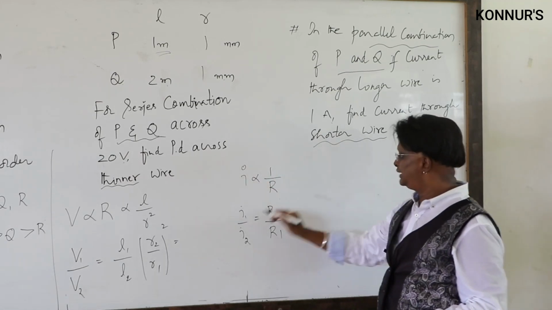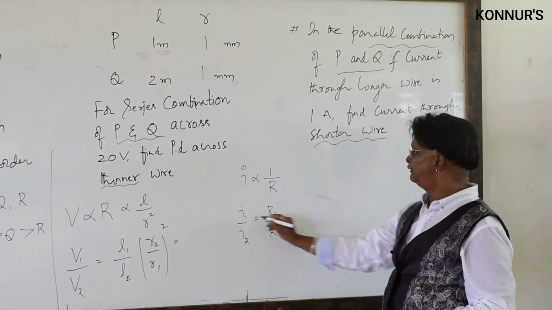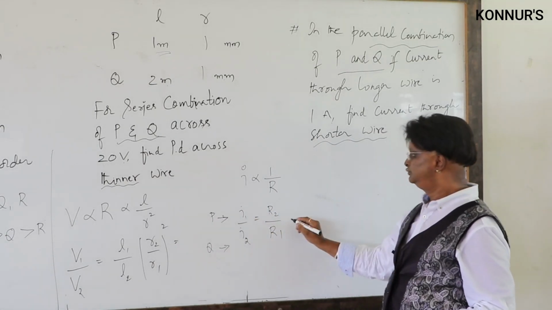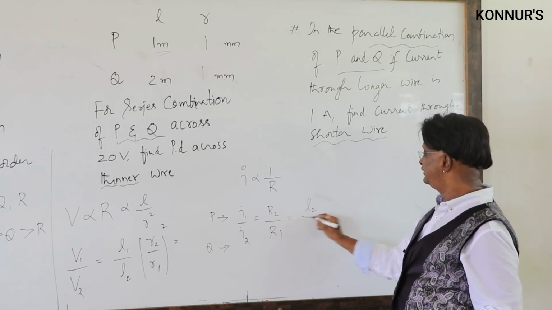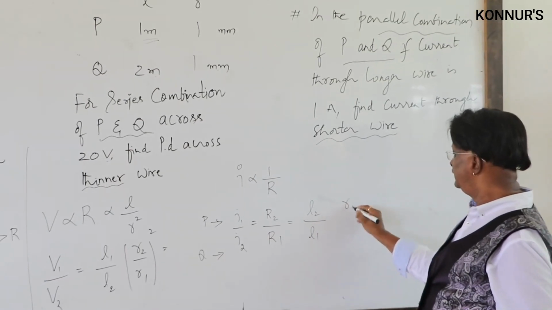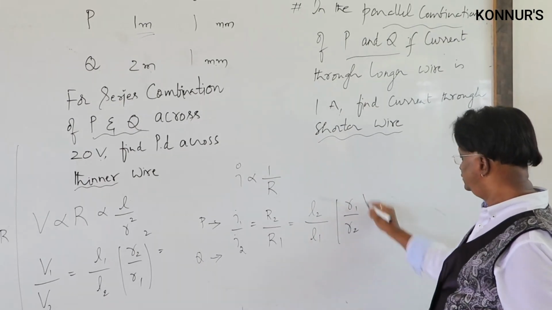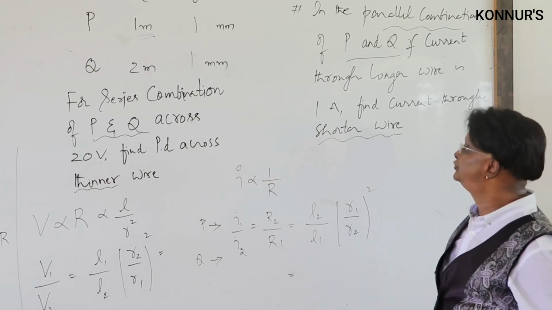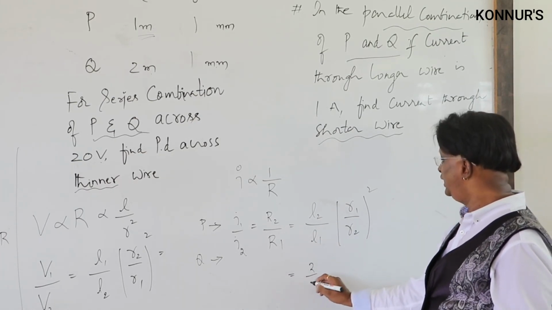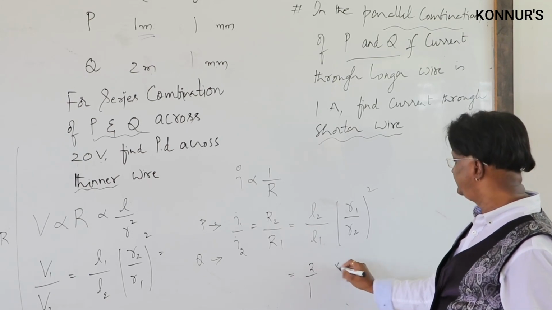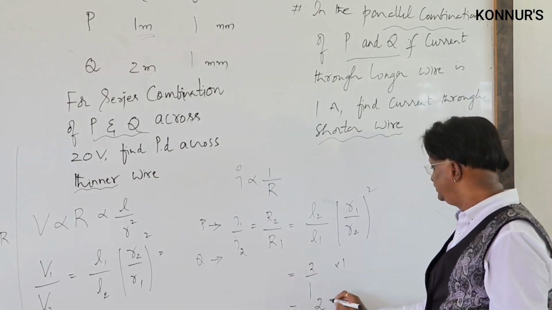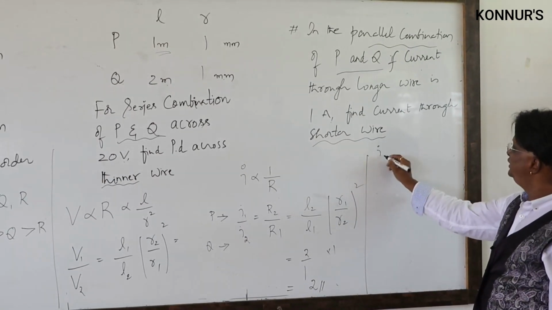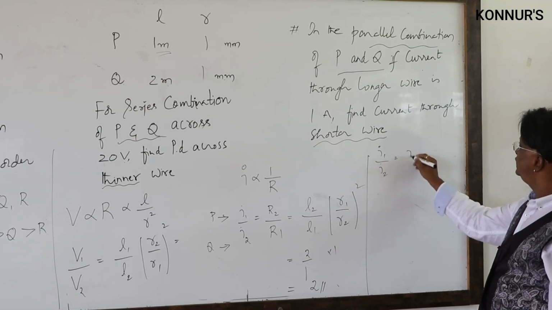I proportional to 1 by R, I1 by I2 is R2 by R1. What is I1? This is for P and this one is for Q. So what is R2 by R1? This is L2 by L1, R1 by R2 whole square, because R proportional to L by R square. So this time what is L2 by L1? 2 by 1, and this is also 1. So R1 by R2 is equal to 2. So I1 by I2 is equal to 2. What does it mean?